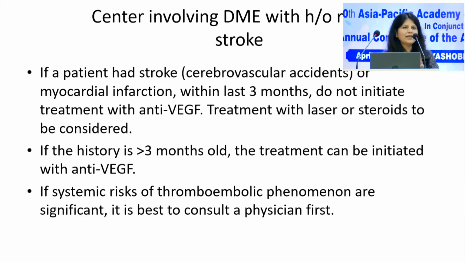The third category which is missing here is patients who are waiting for transplant. In patients who are waiting for renal transplant, injection of anti-VEGF has been associated with higher transplant rejection. Therefore, it is better to treat these patients with steroids than with anti-VEGF.